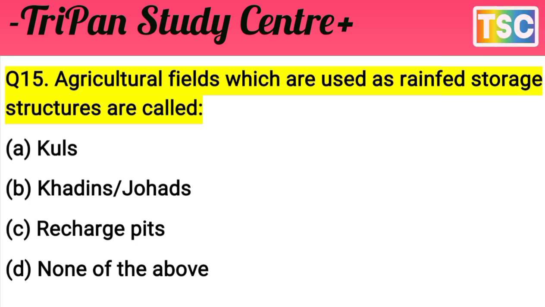You must have thought of your answer. Let's see what our answer is for this question. The agriculture fields which are used as a rainfed storage structure are called. It is not Kuls, not recharge pit, and none of the above is also rejected. The answer here is B, Khadin or Johad. That's the important answer. The correct answer is B, Khadin Johad. That's important. And let's see the next question.